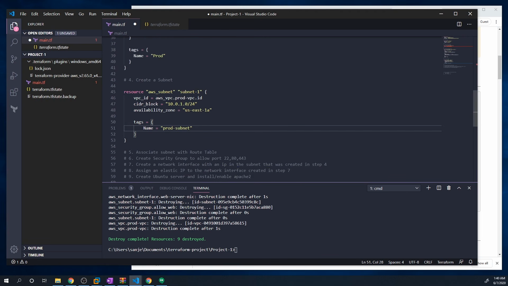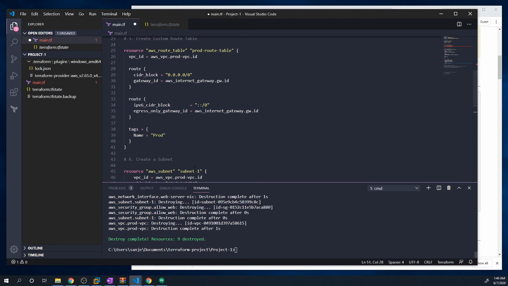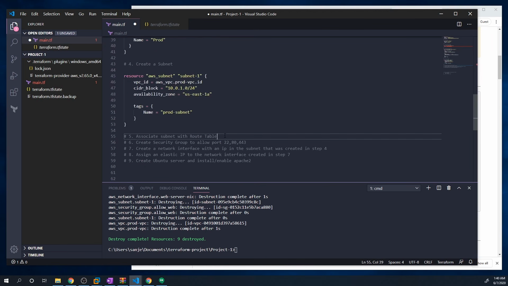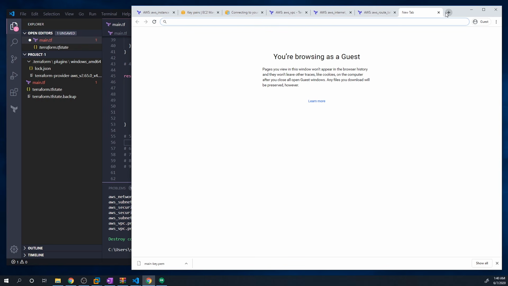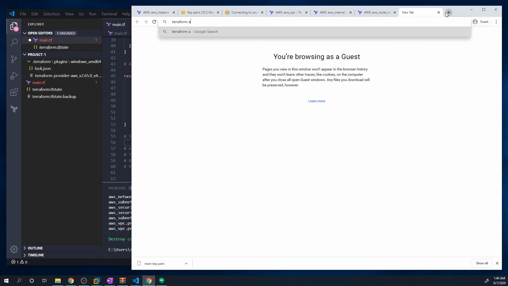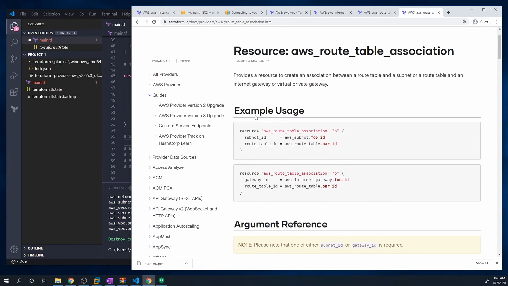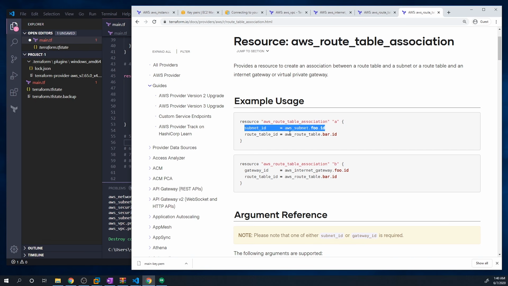And so now we've created a subnet, we've created a route table, but we actually have to assign this subnet to this route table. There's another resource type within Terraform called route table association. Let me pull up the documentation so you guys don't get confused. So we'll do Terraform AWS route table association. All this does is associate a subnet with a route table. You can see here we have to pass in the subnet ID as well as the route table ID. So we'll copy this.